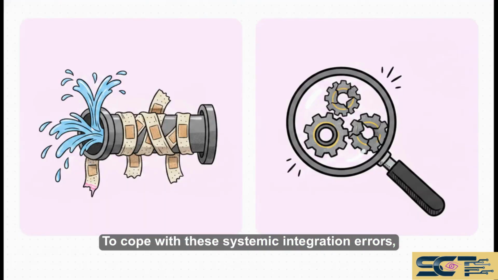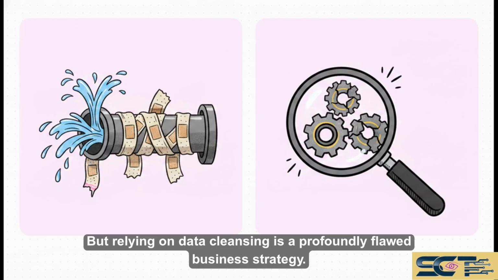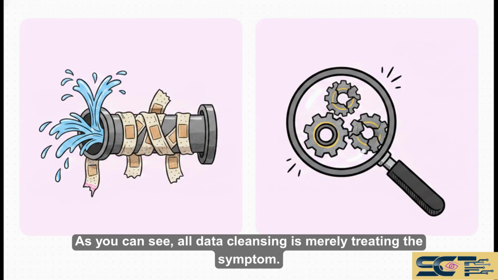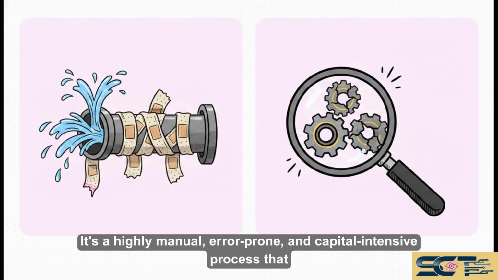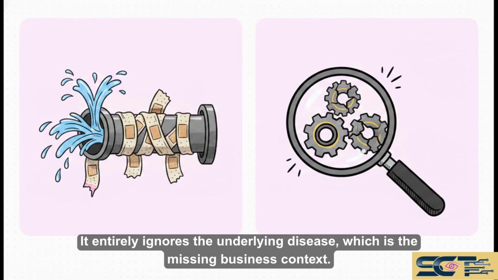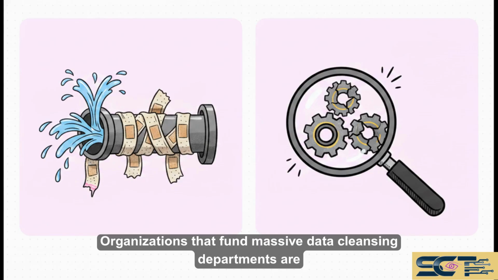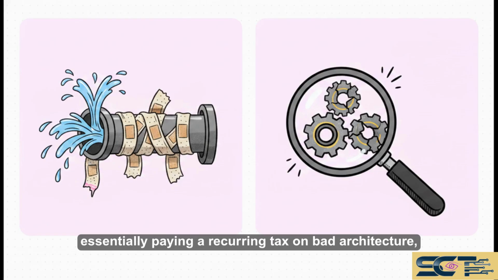To cope with these systemic integration errors, enterprises routinely misallocate massive amounts of capital into reactionary workflows. But relying on data cleansing is a profoundly flawed business strategy. As you can see, data cleansing is merely treating the symptom. It's a highly manual, error-prone, and capital-intensive process that happens only after the data has already been corrupted by the integration. It entirely ignores the underlying disease, which is the missing business context. The strategic implication here is severe. Organizations that fund massive data cleansing departments are essentially paying a recurring tax on bad architecture, rather than investing in